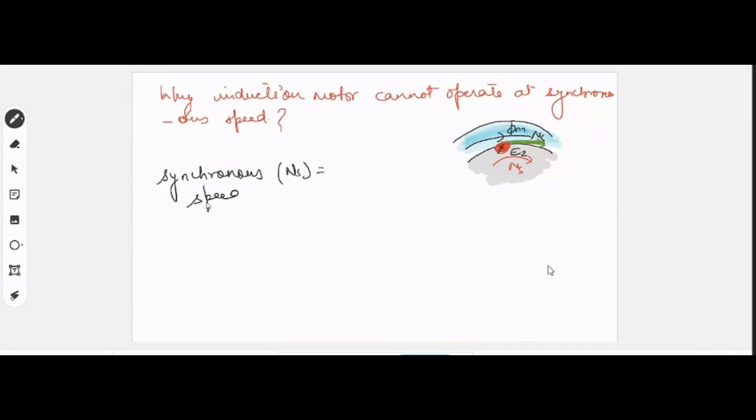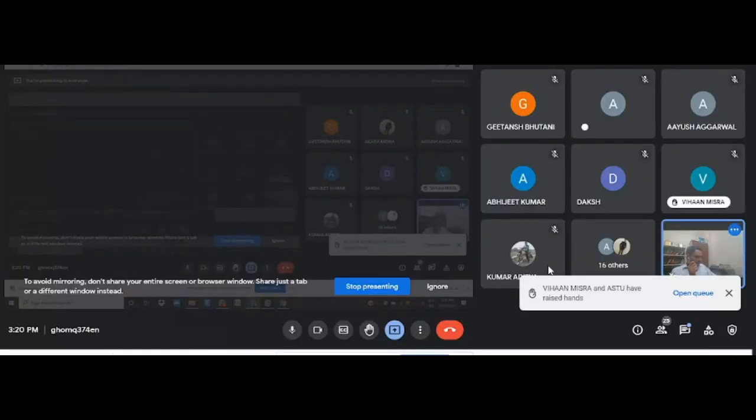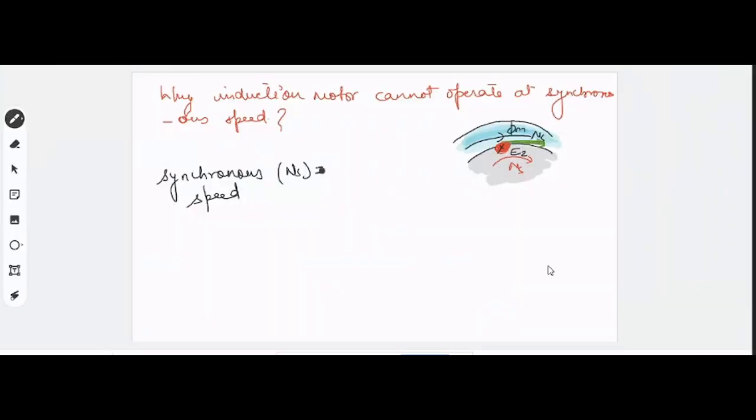Synchronous speed is given by a relation. Who will tell me? Daksh, can you tell, beta? Yes sir. Tell me, what is the relationship for synchronous speed, what is its expression? Sir, F into 60 by N. Yes, by N. Where did you learn this?